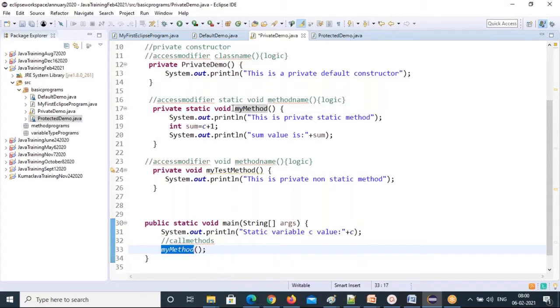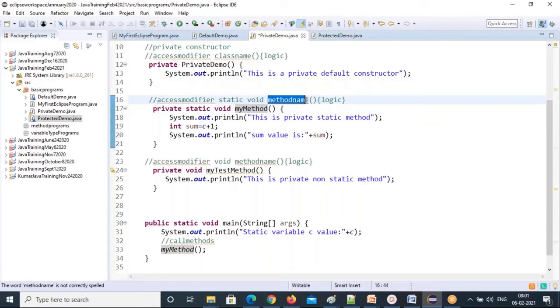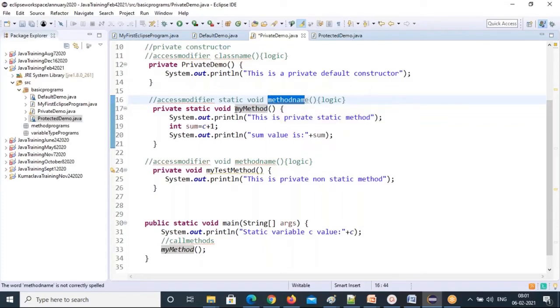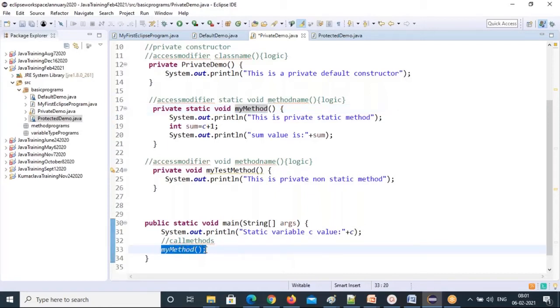The static method name; myMethod is the static method name. If you follow this syntax, you will get your method name. You can easily understand: your method name here is myMethod, followed by parentheses. Method name must be followed by parentheses. That's how to call static methods in the main method, or any other method: just call the static method.